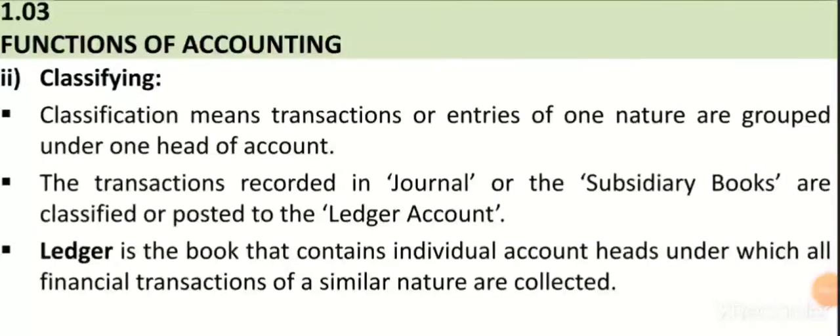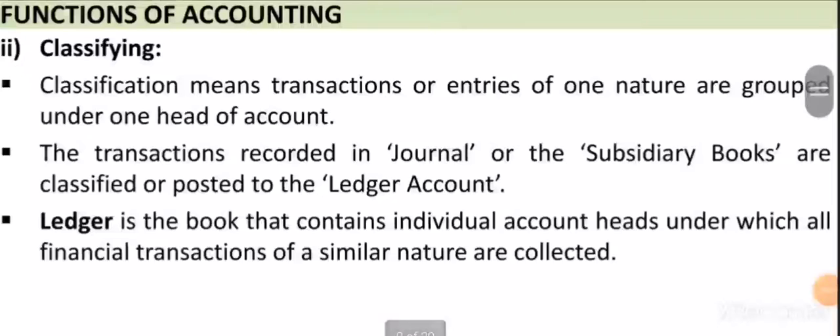Next function is classifying. Classifying means transactions or entries of one nature are grouped under one head of account. The transactions recorded in the journal or the subsidiary books are classified, or posted, to the ledger account. Ledger is the book that contains individual account heads under which all financial transactions of similar nature are collected.